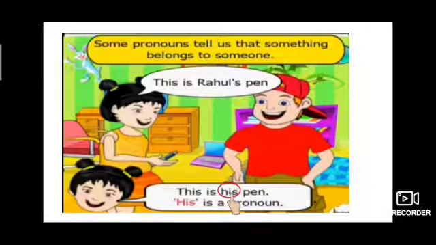His is a pronoun which is used for one boy or one man to show that it belongs to him. Like here, this is Rahul's pen, meaning this pen belongs to Rahul. So instead of using Rahul's name, we can write this is his pen. So his is a pronoun here.